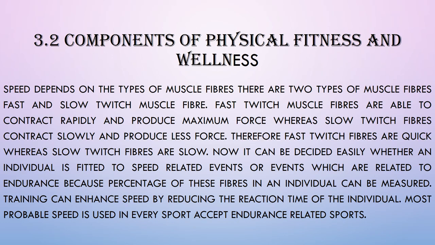A muscle biopsy is done, and through it we can easily check the percentage of fast twitch and slow twitch fibers in an individual. Individuals who have more fast twitch muscle fibers are going to opt for events like short distance, 100 meters, 200 meters, 400 meters, and individuals who have a higher percentage of slow twitch muscle fibers are going to opt for longer distance races.